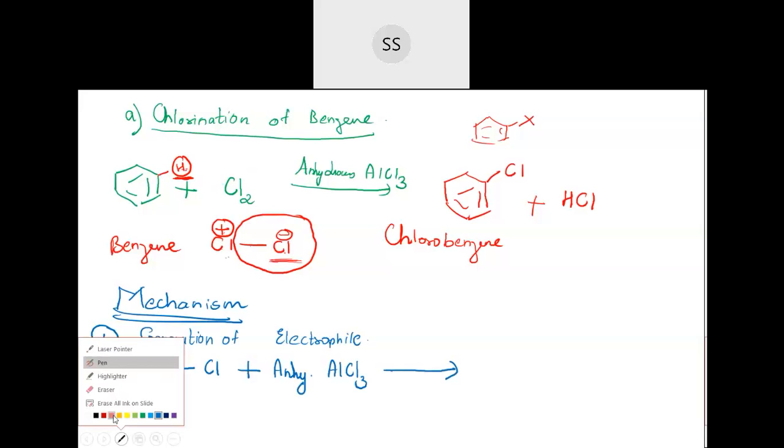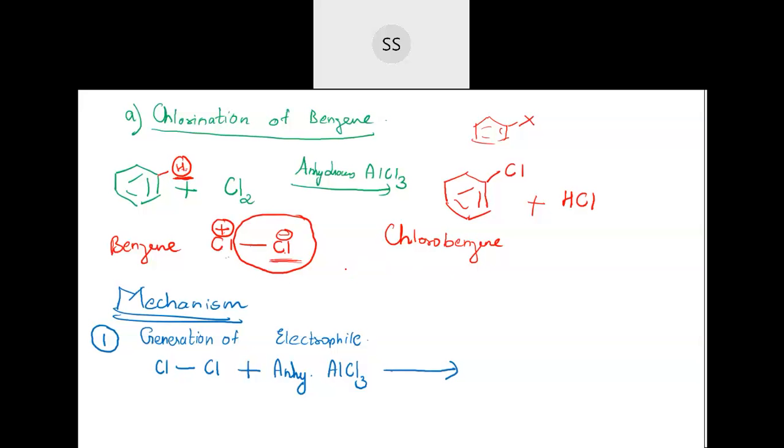Now if you remember aluminium chloride, you have studied it in equilibrium. You remember under which category it was coming? AlCl3. You studied it in acid and base, correct? If you remember the acid and base concept, the last theory which was there was the Lewis theory. So what does Lewis say about acid and base?